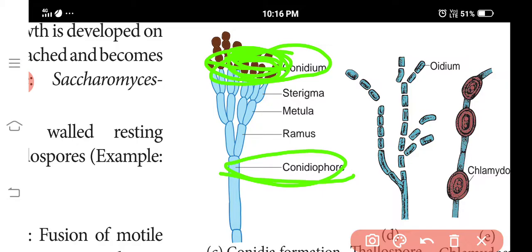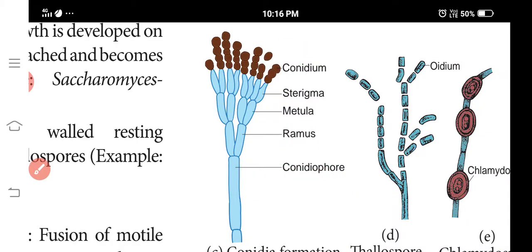So in some of these fungi, spores are not produced inside the sporangium. They are borne freely on the tips of the branches. Those are called conidiophores, and the conidiophores bear the conidia. So I understand. The next one is oidia.